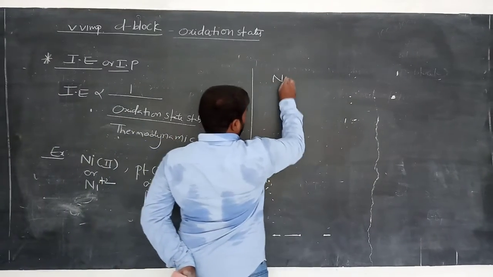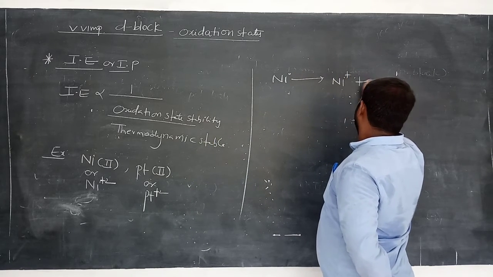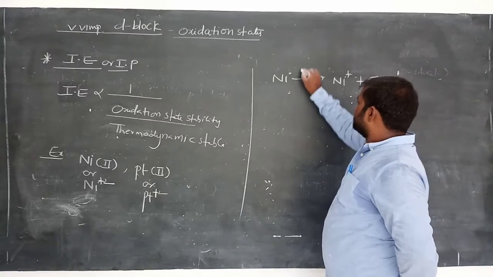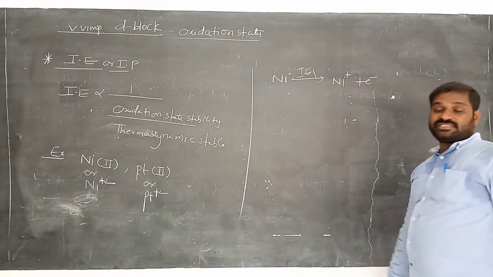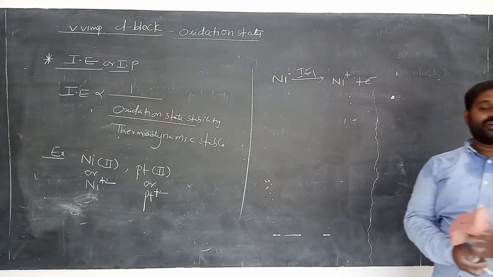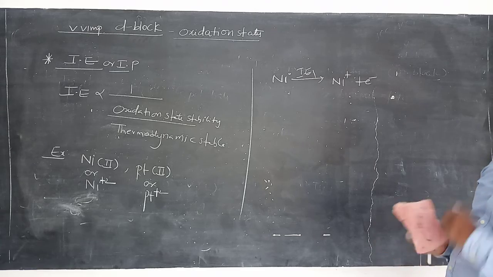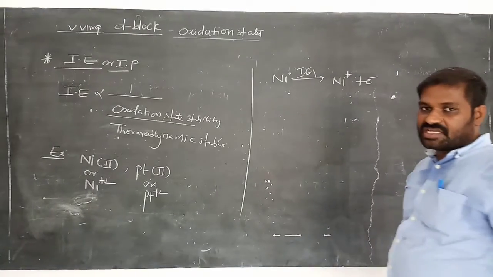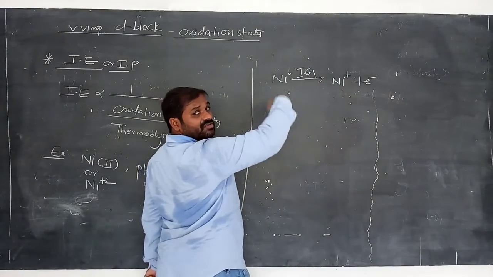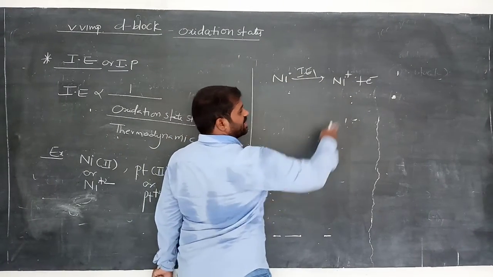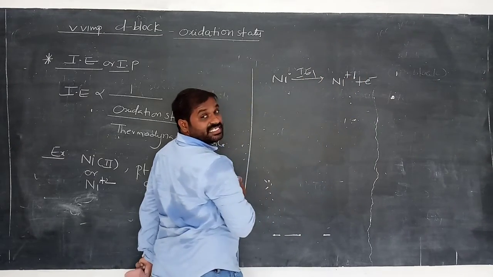This is the nickel. First of all, it loses an electron and becomes Ni+1. This ionization energy is called the first ionization energy, am I right? So you know the definition: the amount of energy required to remove an electron from the valence shell of an isolated neutral gaseous atom is called ionization energy or ionization potential or ionization enthalpy. Clear? So if you want to remove the electron, we have to apply some energy. That energy is called ionization energy. Removing one electron gives Ni+1, and that energy is called the first ionization energy, IE1.